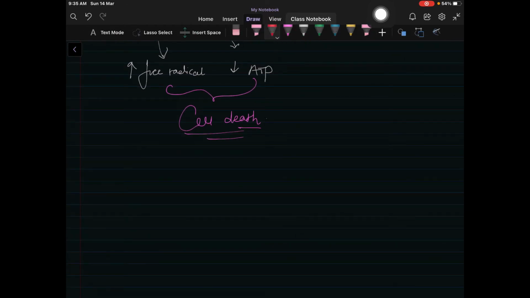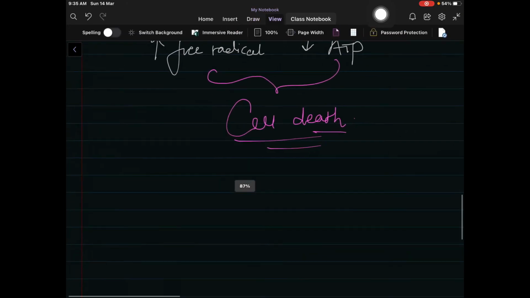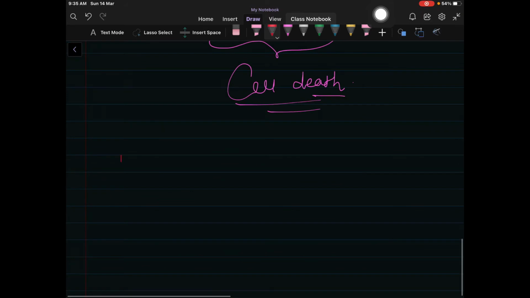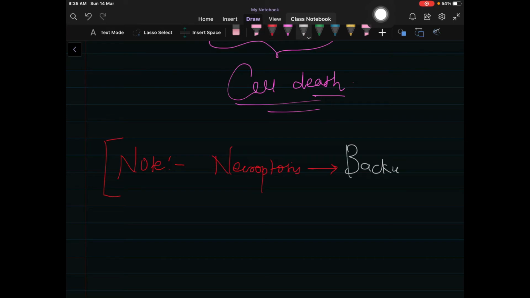Note that necroptosis also works as a backup mechanism for the host against certain viruses, for example cytomegalovirus.